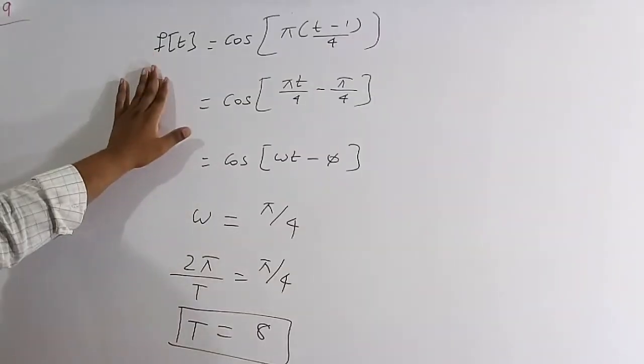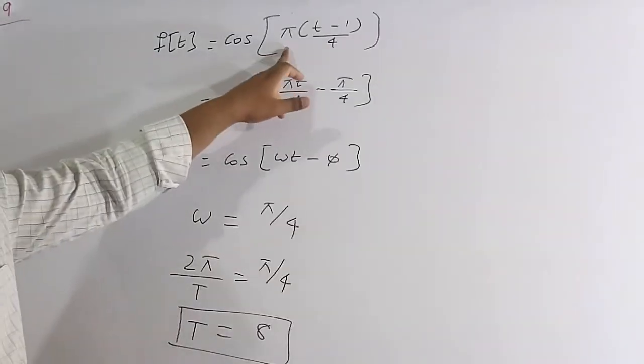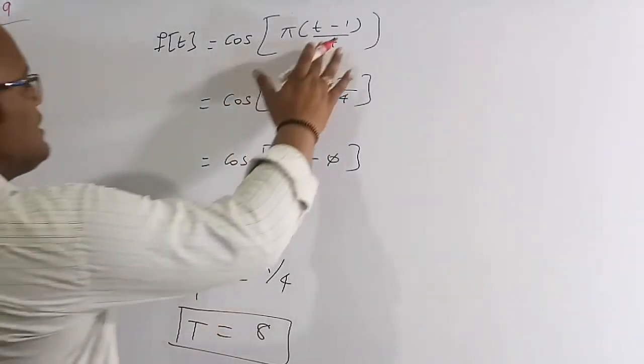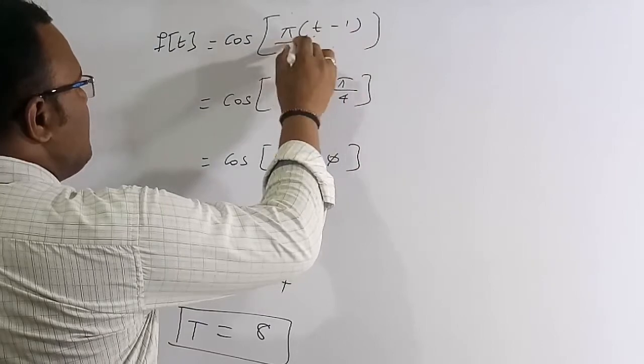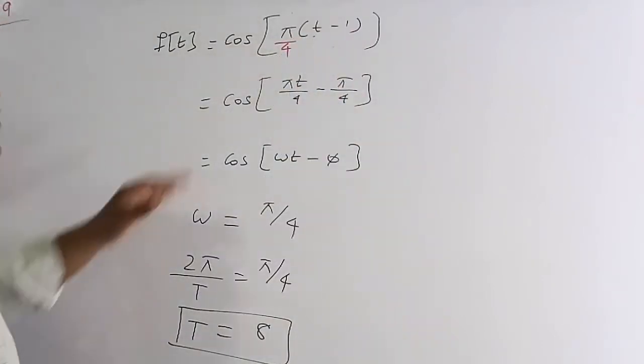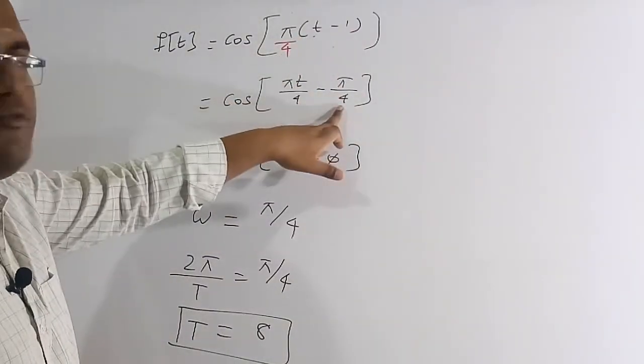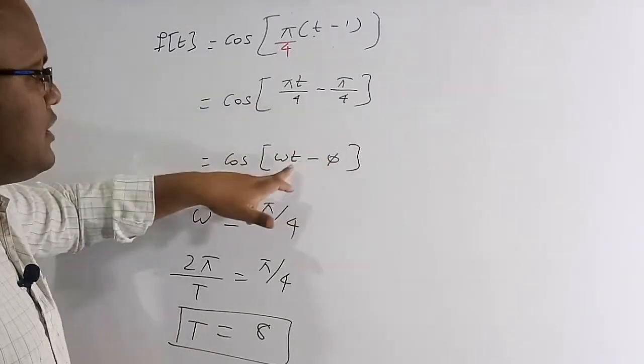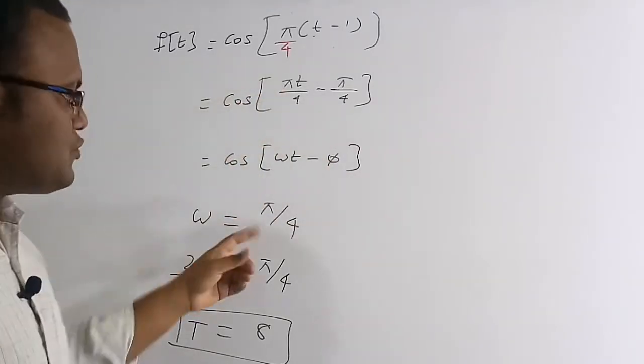This is the function f of t. F of t is equal to cos of pi into t minus 1 by 4. Now what I am going to do is multiply this pi by 4 inside. So therefore cos of pi t by 4 minus pi by 4. The basic standard expression is cos of omega t minus phi. So here omega is equal to pi by 4.